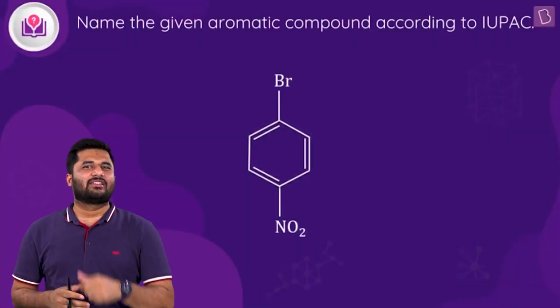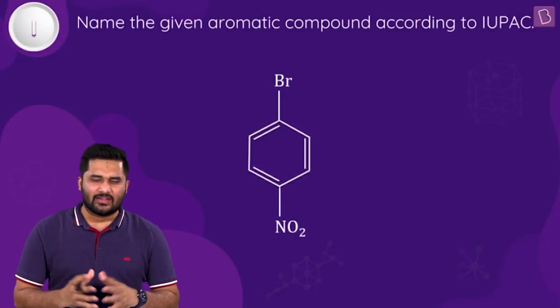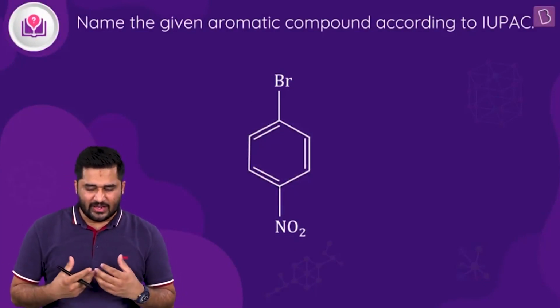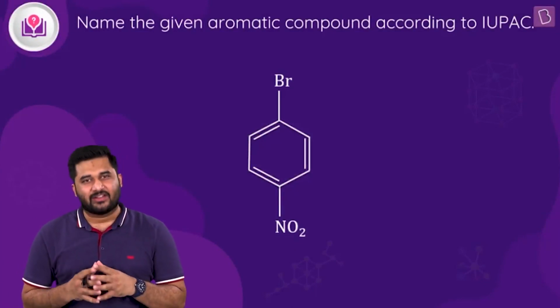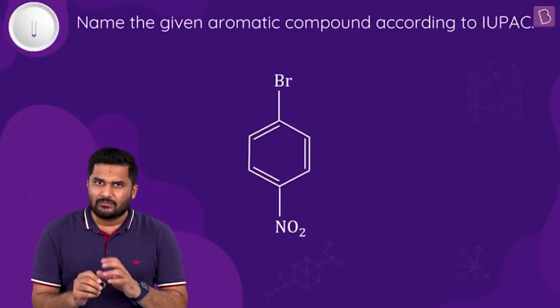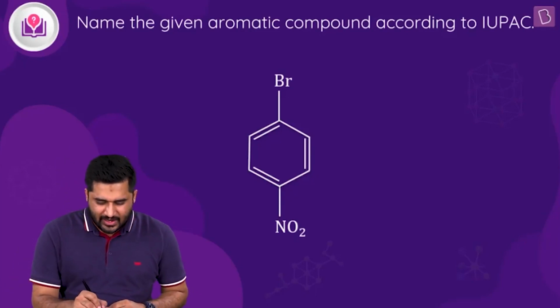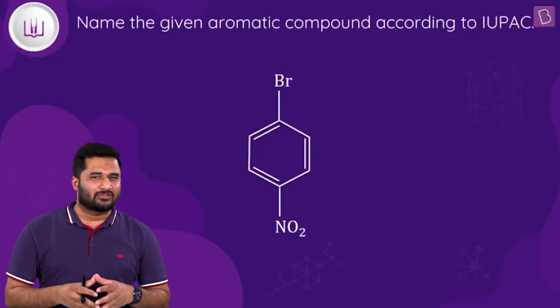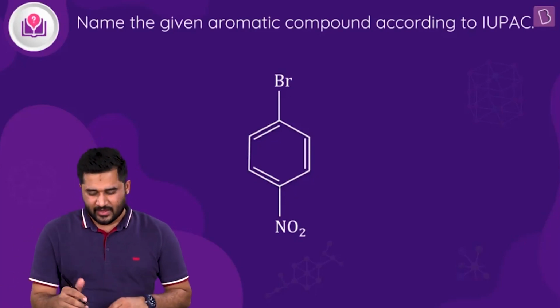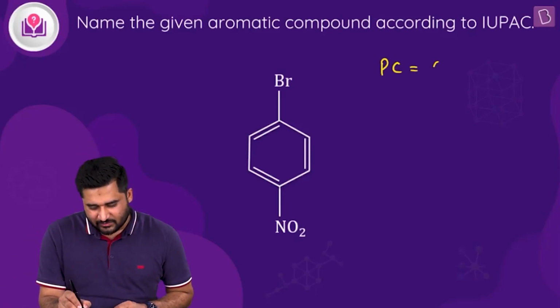Hi, let's have a look at this question, and the question is very basic. What we have to do is to assign the IUPAC name to the given aromatic compound. All right. So very simple it is. What you have to first do is to find out the parent chain. You can see we have a benzene ring, a 6-membered ring. So this definitely will be our parent chain. So let us write here, parent chain is 6-membered.